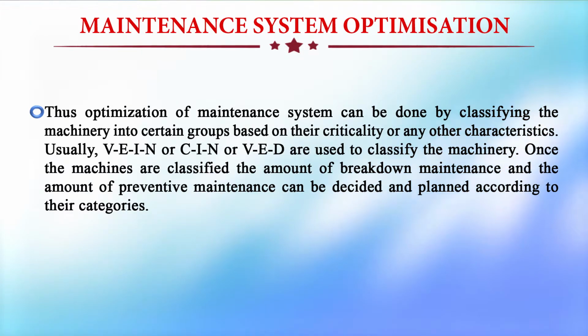These classification methods we have already learned in the last video, and once the machines are classified, the amount of breakdown maintenance and the amount of preventive maintenance can be decided and planned according to their categories. So, once we classify the machines on criticality, desirability and importance, the optimum mix can be selected to optimize the maintenance system or maintenance processes.